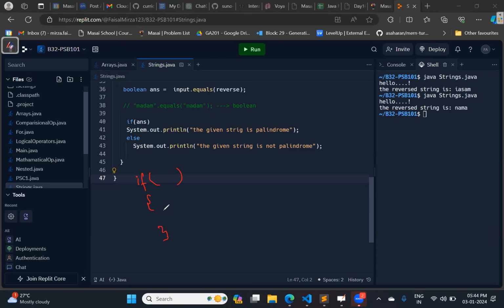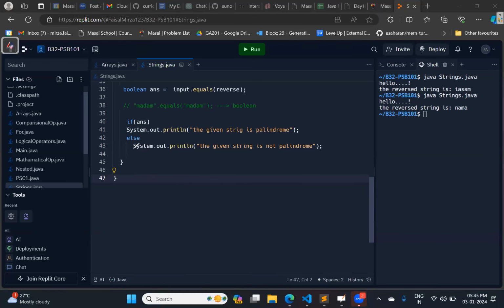Now it's time to tell you one more hack. If you have only one statement inside the curly brackets, like assigning some value to a variable or printing something, then the curly brackets are not necessary. They are optional. If you have more than one statement, then they are compulsory. If you have only one statement, they are optional. Is it clear?